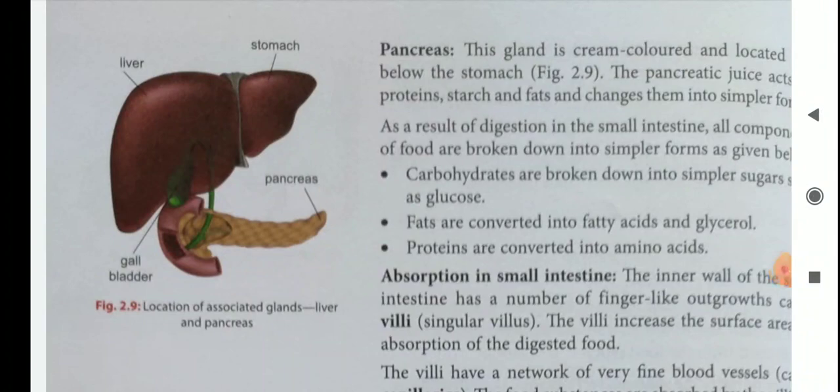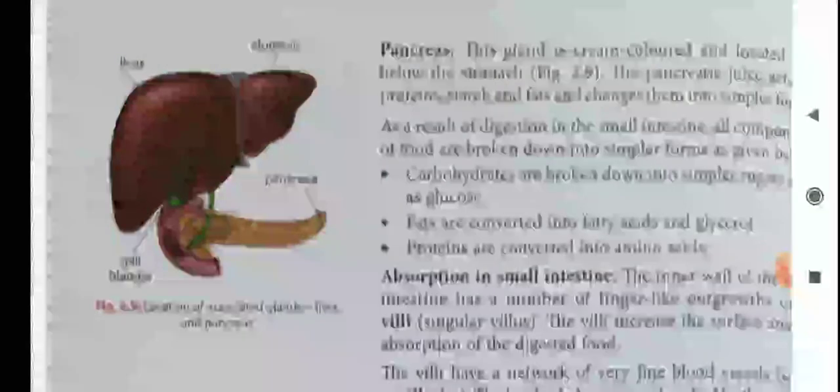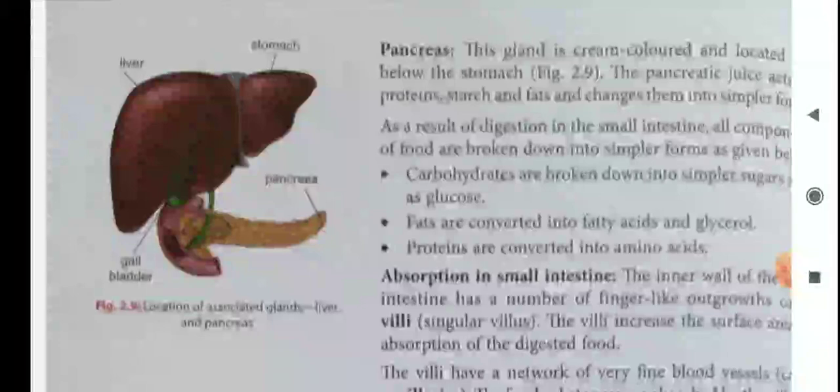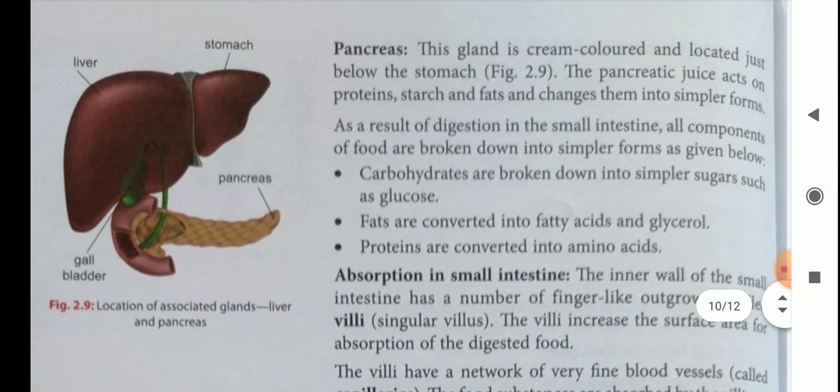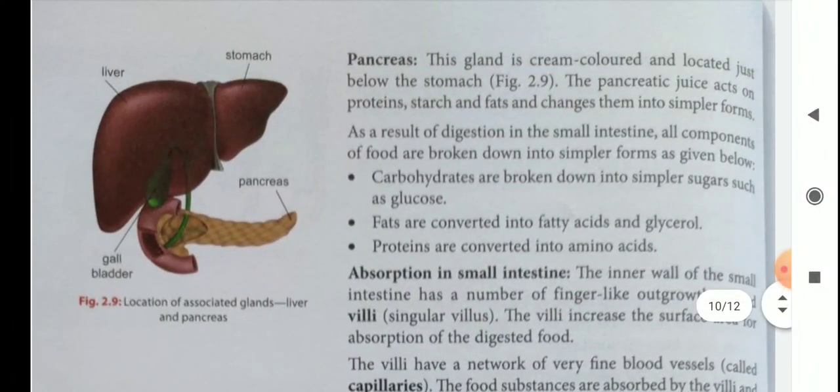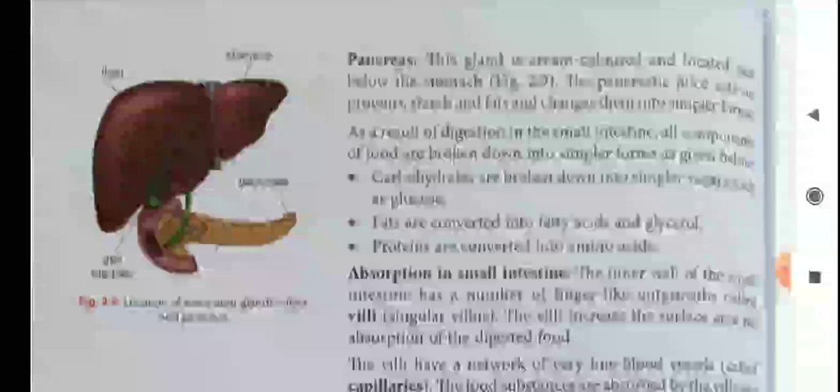Absorption in the small intestine. The inner wall of the small intestine has a number of finger-like outgrowths called villi, or singular, villus. The villi increase the surface area for absorption of the digested food.